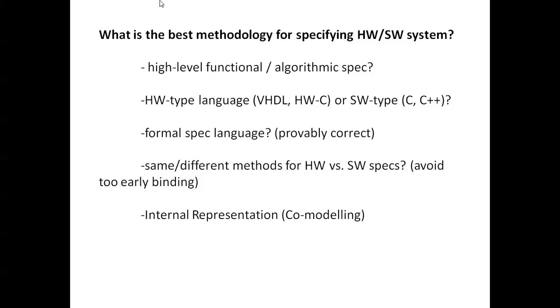Because we should not be bound early, first we have to get the specification and then the requirement compilation. After completion, then we have to integrate with the hardware and software. So avoid too early binding. Only then can we get the best methodology. And internal representation is very important in co-modeling. So these are the best methodology for specifying hardware and software design.